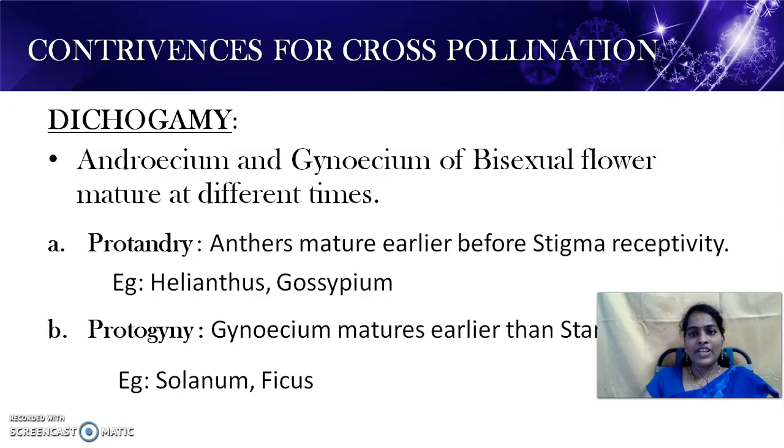If the gynoecium matures earlier than the androecium, that condition is called protogyny. Here what happens? The gynoecium matures earlier than the androecium. Examples are Solanum and Ficus.